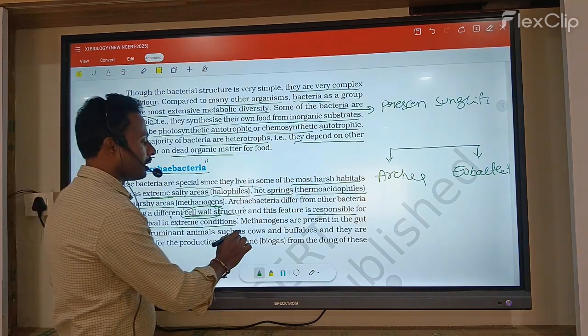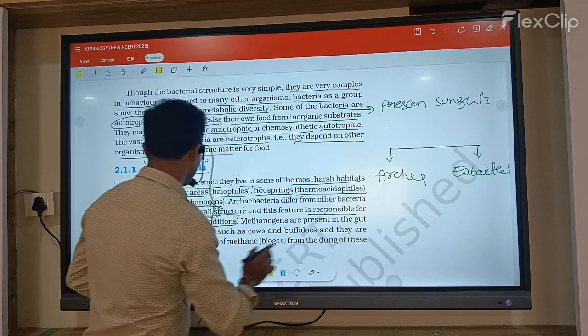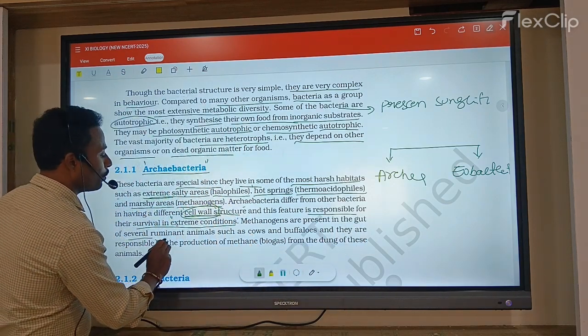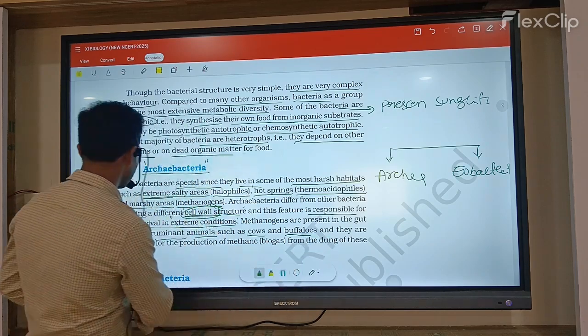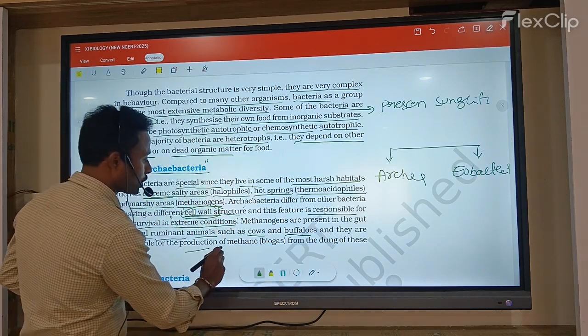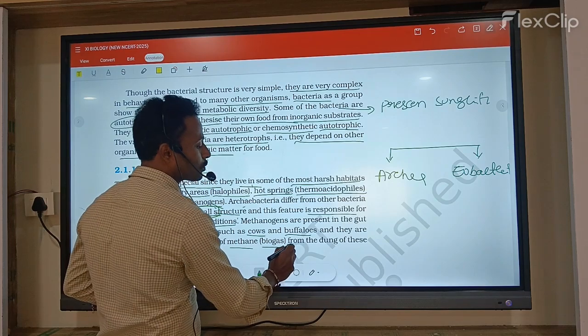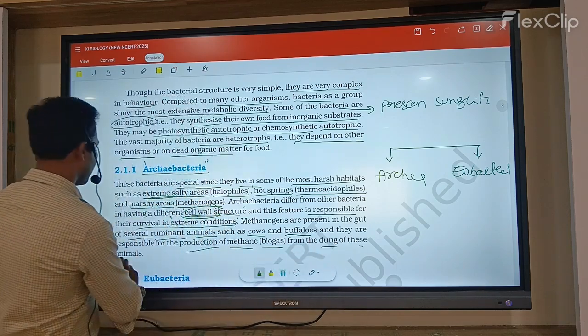Next, methanogens are present in the gut of several ruminant animals such as cows and buffaloes, and they are responsible for the production of methane biogas from the dung of these animals.